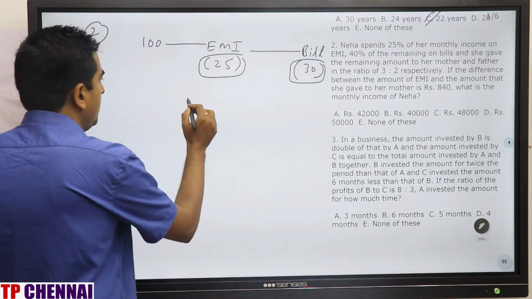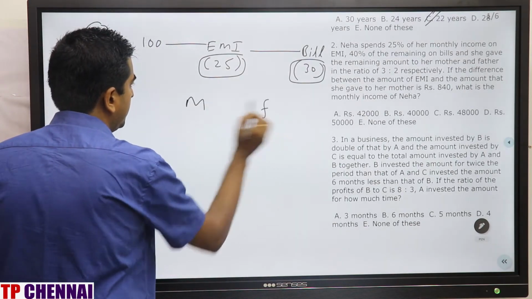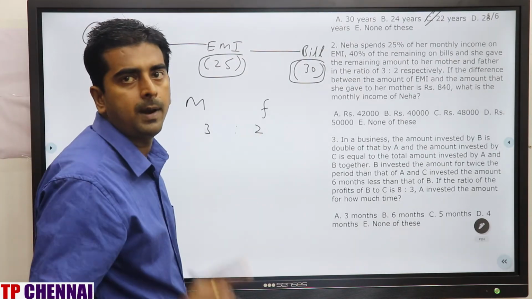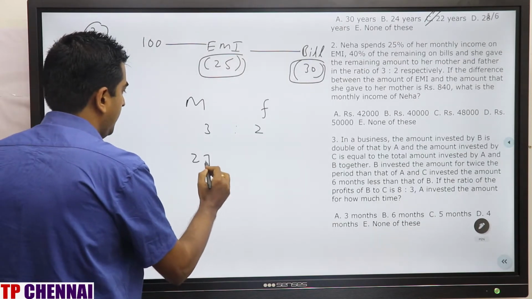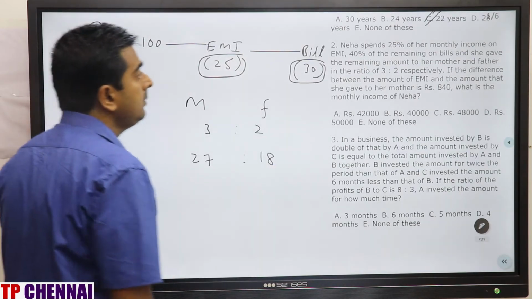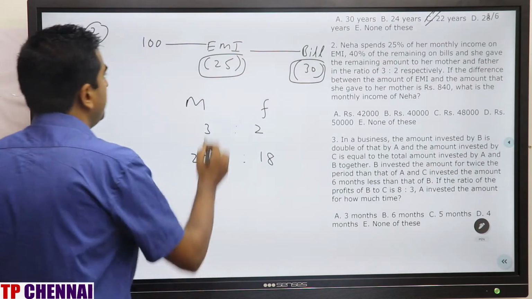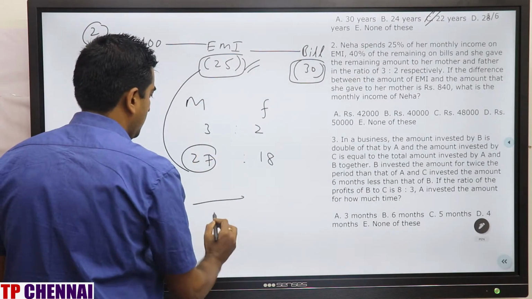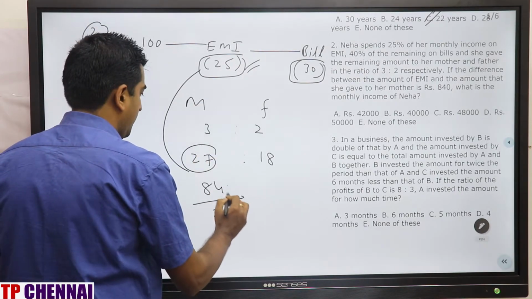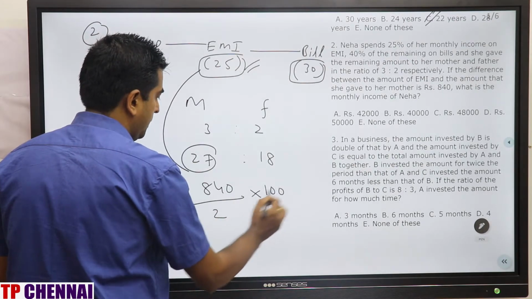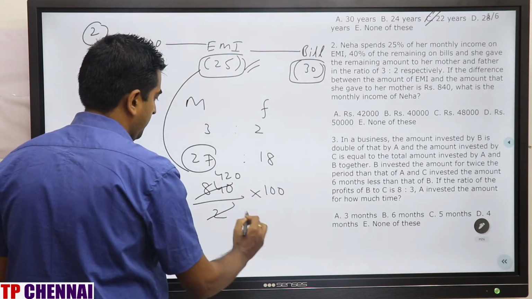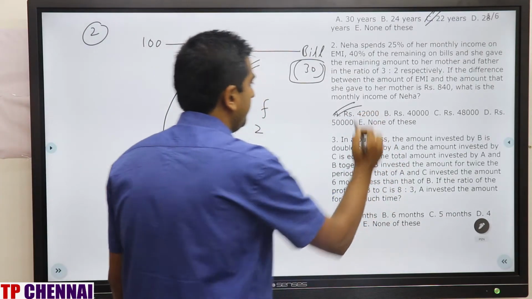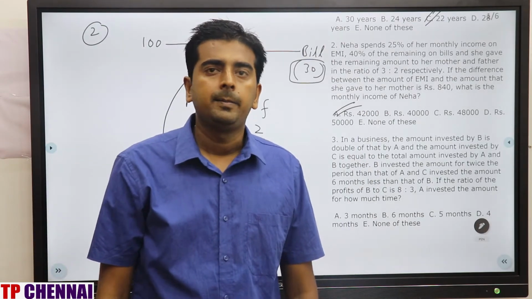That 45 is divided among mother and father in the ratio 3:2. 5 parts is 45, 1 part is 9, 3 parts is 27, and this is 18. The difference between the amount of EMI, that means 25, and the amount she gave to her mother, 27, is 2. 2 parts is 840. So monthly salary is 100 parts, which is 42,000. Clear?